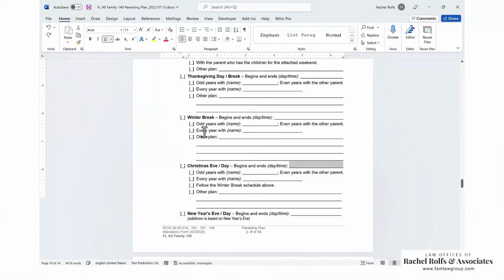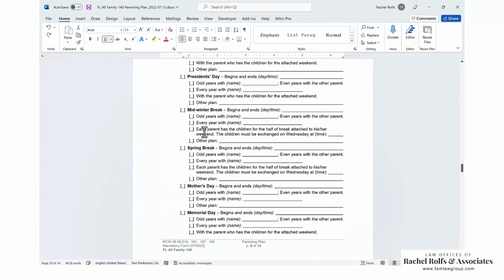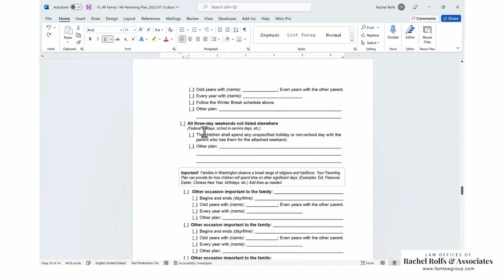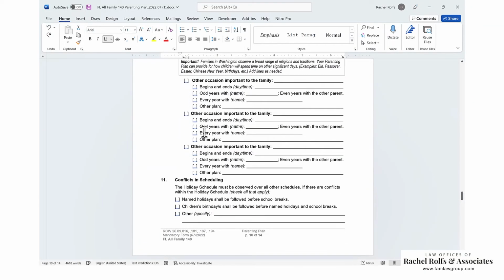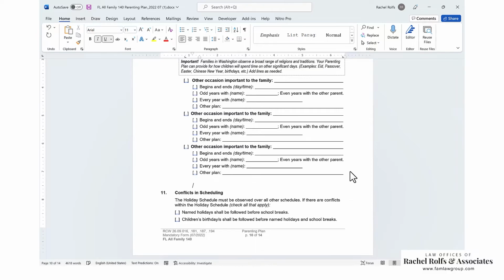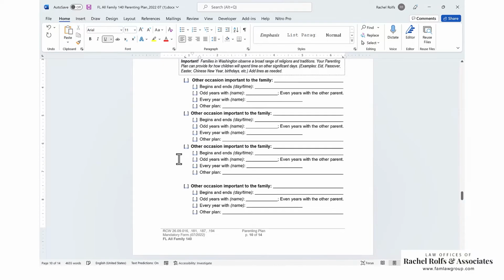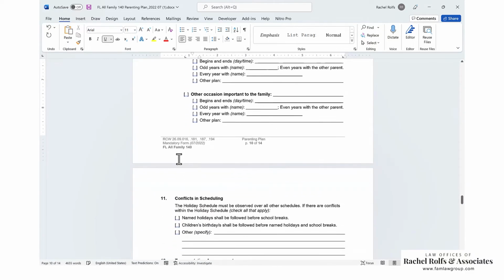Now, as you might notice, these are all kind of just like the basic Western holidays. You can add other holidays that are important to you. Any other occasions or holiday important to the family, you can add them in. If you have more than this to add, you can copy and paste, just make this bigger. Just make more options and fill them in. Paste. So just do what you need to do to get what you need in there.